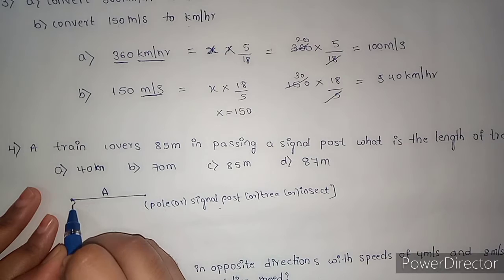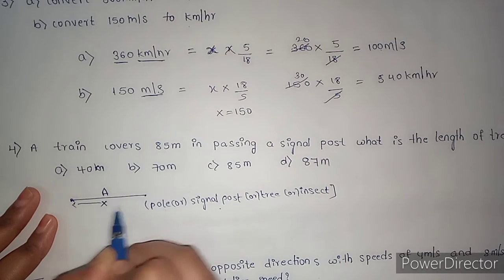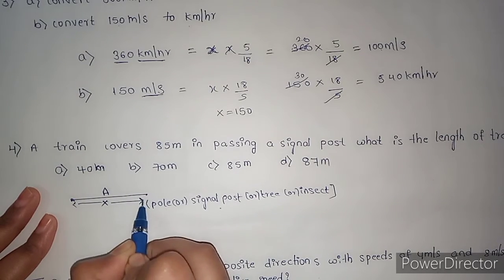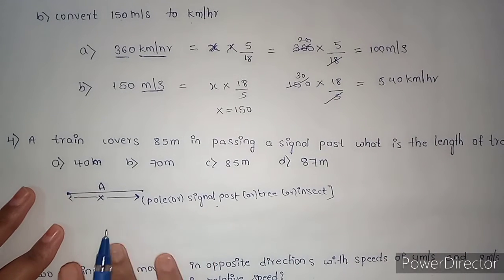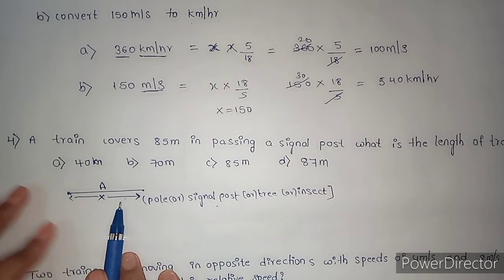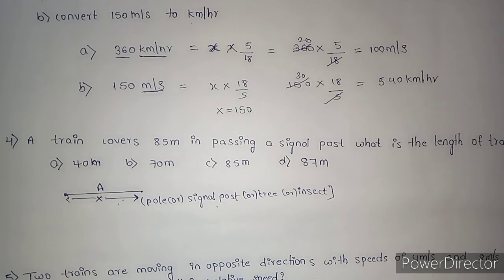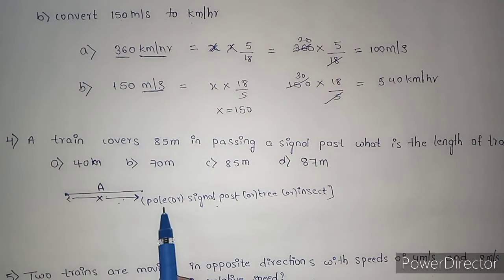Think the length of the train is x. When we have the question to find the distance covered by the train while passing a pole or signal post or any small objects, then the distance covered by the train is equal to the length of the train.